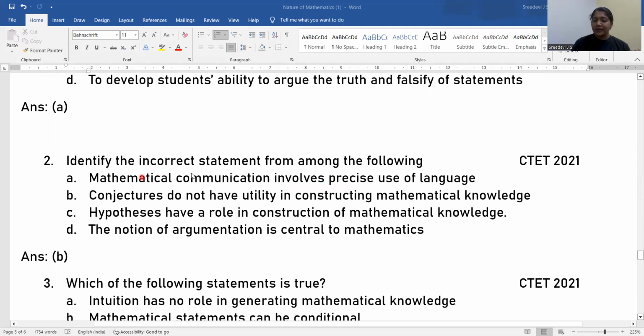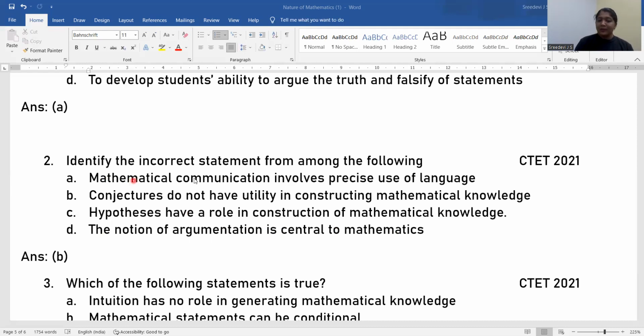Second question, identify the incorrect statement from the column. This was asked in CTET 2021. First option, mathematical communication involves precise use of language. Second option, conjectures do not have utility in constructing mathematical knowledge. Option C, hypotheses have a role in construction of mathematical knowledge. Option D, the notion of augmentation is central to mathematics. So let us see one by one. We need to find out which is incorrect. That means three are correct, one is incorrect.